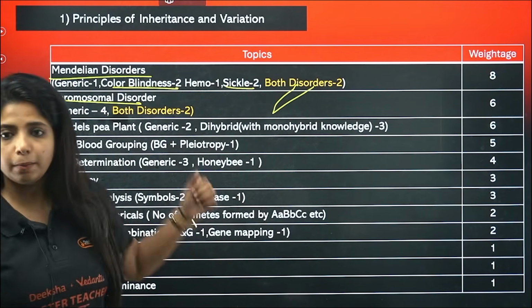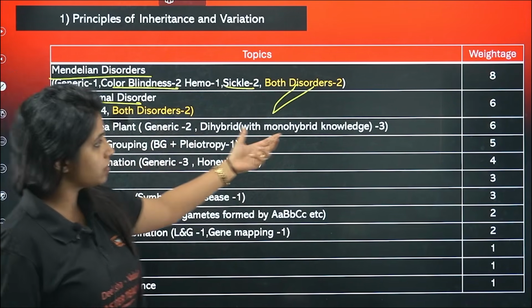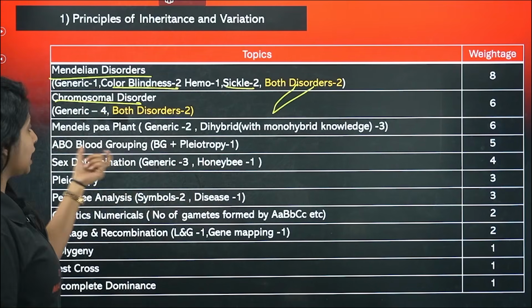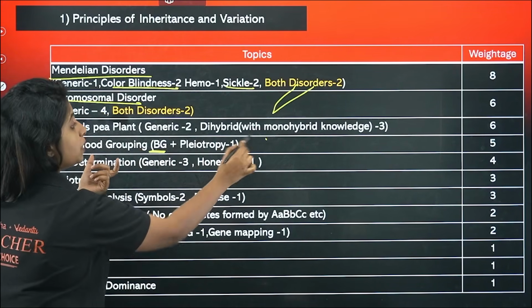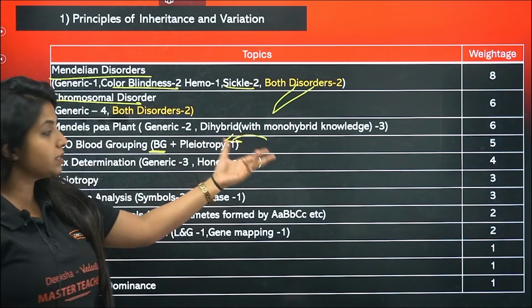Okay, Mendel's pea plant: monohybrid, dihybrid, cross and everything. Six questions have come from there. ABO blood group, plus pleiotropy. This is an important concept. Do not miss it out.